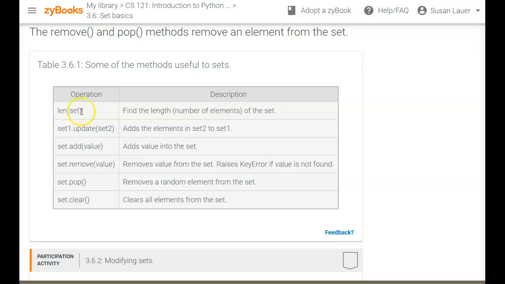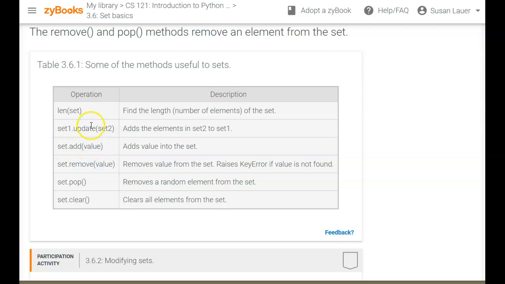Some of the methods that are useful for sets look a lot like the ones we've had before. The length of the set tells you how many numbers are in there. Set1.update(set2) adds the elements from one set to another. So set1, I'm going to take and update it, putting set2 into it. This adds the elements of what you put in the parentheses to the first one.